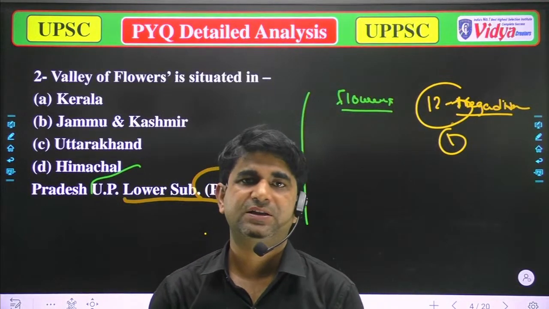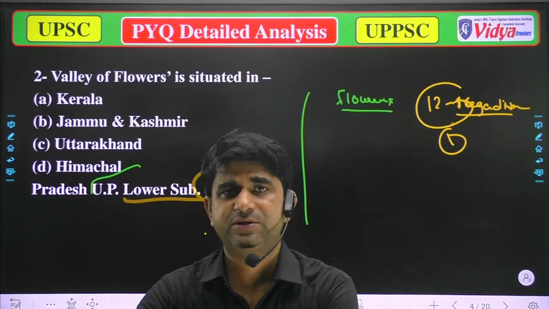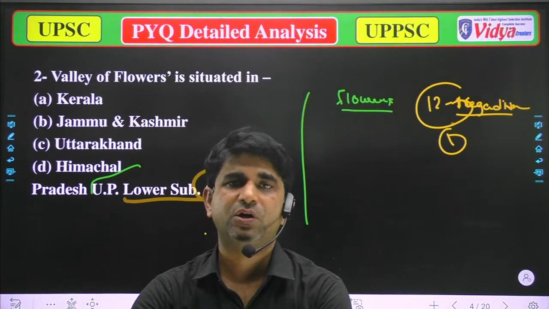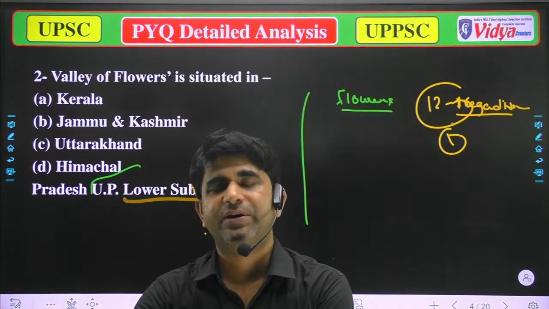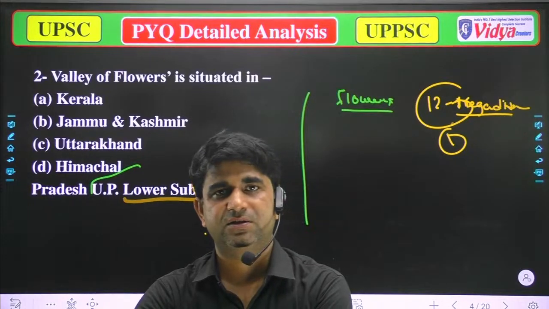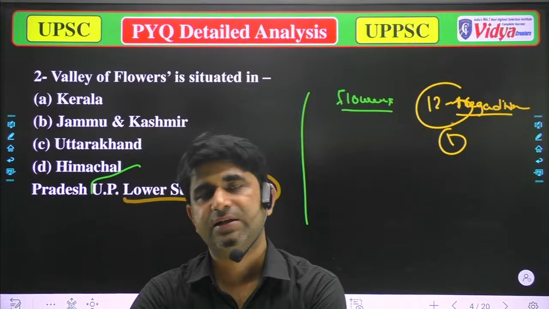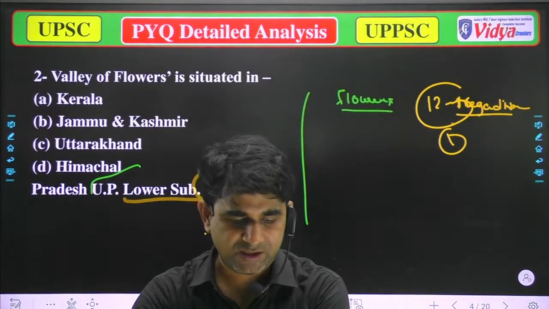So you should remember that. And in India, what are the most biodiverse areas? In the previous question I told about the most biodiverse areas: Eastern Ghats, Western Ghats, Eastern Himalayas, the area near Sundaland, as well as the Andaman Nicobar Islands.